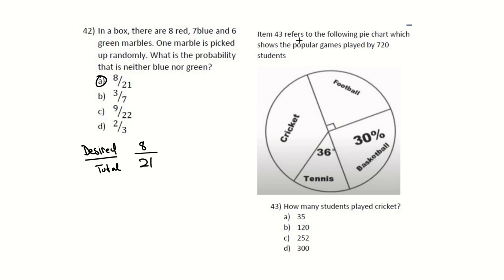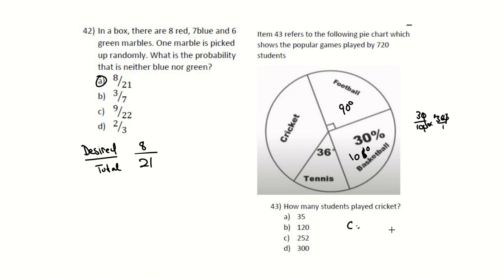Number 43 refers to the following pie chart, which shows a popular game played by 720 students. How many students play cricket? We see that everything here is in some kind of different unit, right? This is 36 degrees. This is 30%. So if we want it as degrees, that's 30 over 100 multiplied by 360 over 1, right? 6 threes are 18, so this is 108. 3 threes are 9 plus the 1, so this is 108 degrees. This is 90 degrees because it's a quarter, and we need to find cricket.